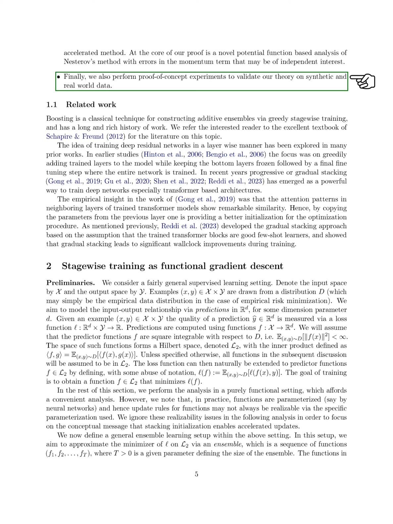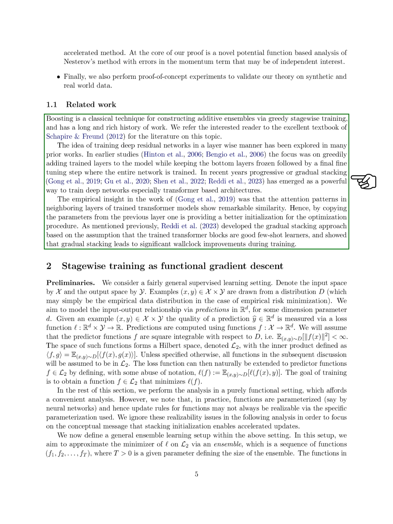Section: Related work. In this section, we explore the concept of boosting, which is a traditional method for creating additive ensembles through iterative training. Boosting has a rich history of research, and interested readers can refer to the literature for more information. Previous studies have investigated training deep residual networks layer by layer. Initially, researchers focused on adding trained layers to the model one by one while keeping the lower layers fixed. This was followed by fine-tuning the entire network.